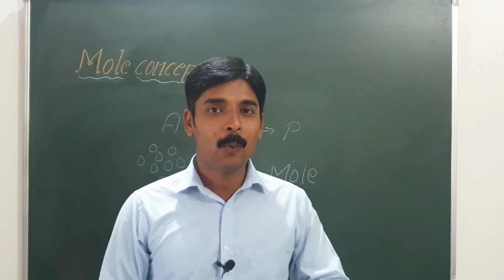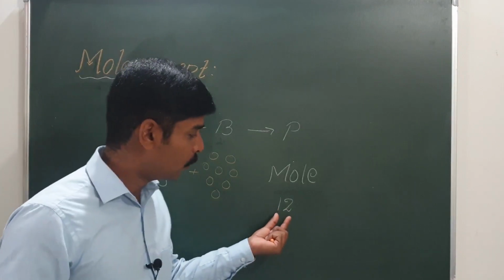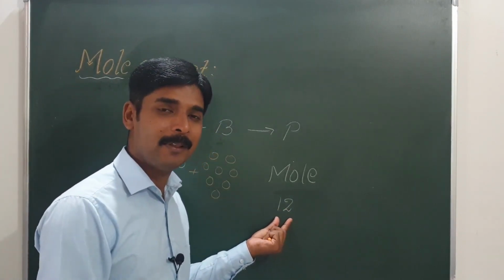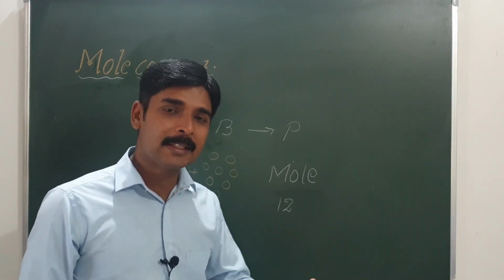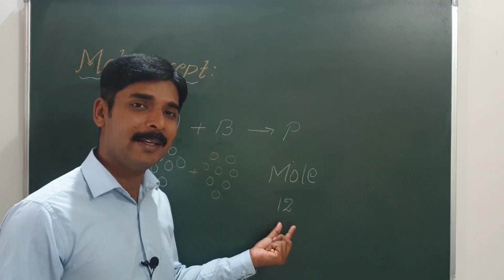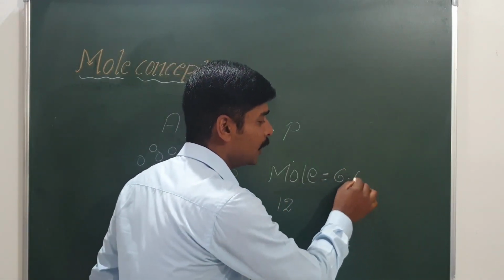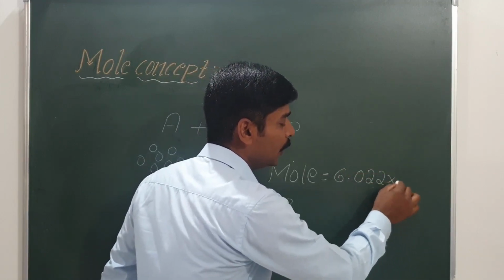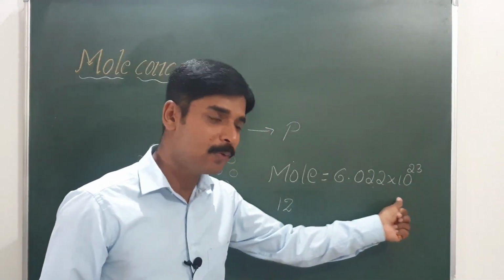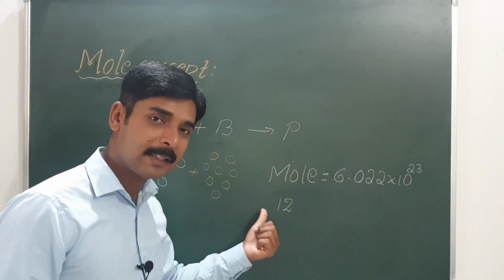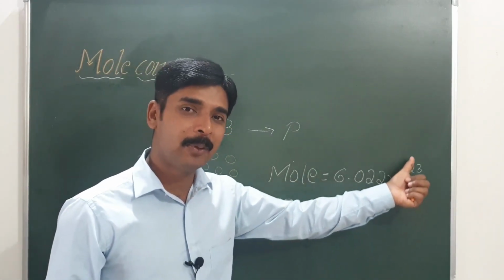As you all know, 1 dozen means it is 12, right? So 1 dozen apples means 12 apples. 1 dozen marbles, 12 marbles. So if you take 1 dozen of anything, that indicates 12. Similarly, 1 mole means 6.022 into 10 to the power 23. So this is the value of 1 mole. Just like 1 dozen is 12, whenever we say 1 mole, it is 6.022 into 10 to the power 23.